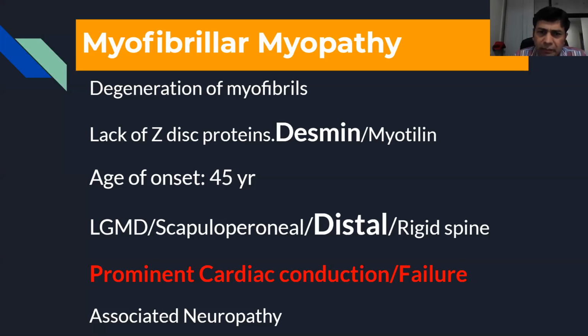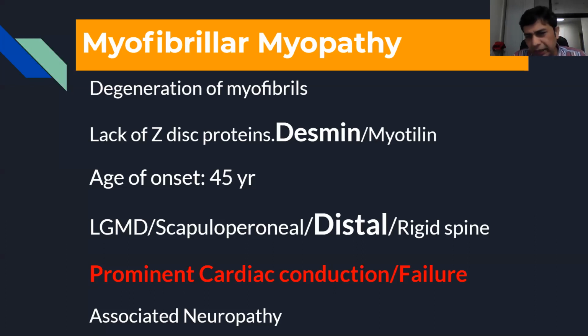Age of onset is a little bit elderly. Remember, they can come with a lot of phenotypes, practically all kinds of phenotypes, but the distal phenotype with tibialis anterior weakness, sometimes both TA and calf weakness, foot drop, rapidly progresses to a limb girdle pattern. One of the most lethal points in these patients is that they have very prominent cardiac conduction defects and cardiac failure, and they often succumb to that. And to confuse you all, they can also have associated neuropathies. So this is a very typical myopathy.